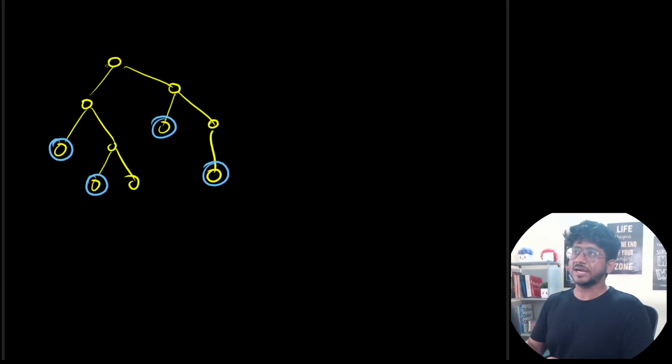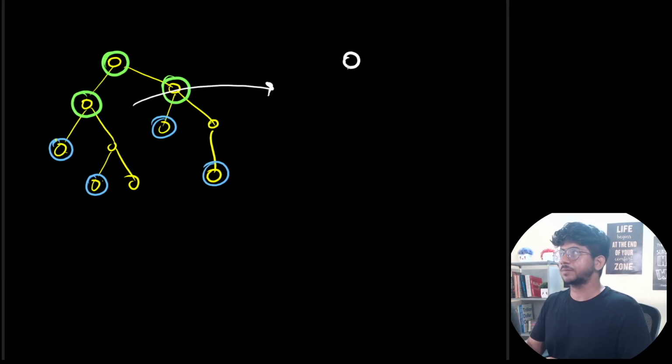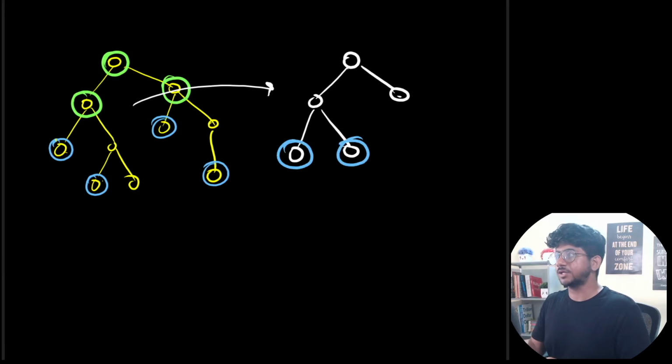What we can do is compute the LCA of this node and this node, which gives you this node. The LCAs of these two pairs give you this. So the final tree that gets created is going to have this present in the final node set, okay. Then this node is present. This will be short-circuited directly into this node, and you will get the interesting nodes over here. And then this should be short-circuited as well, and you will get the two nodes over here, okay. So this will be merged into this particular one. It depends on how you want to do it, but ideally this is how it's done.